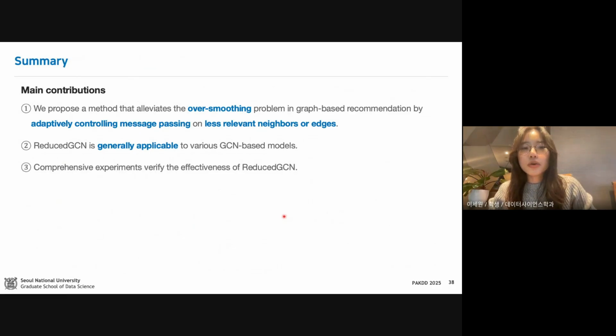To summarize, we proposed reduced GCN, a generally applicable method to mitigate oversmoothing in graph-based recommendation by learning to reduce message passing from less relevant nodes or edges.